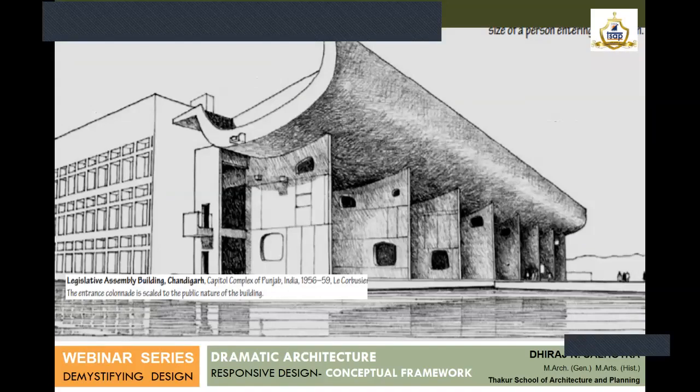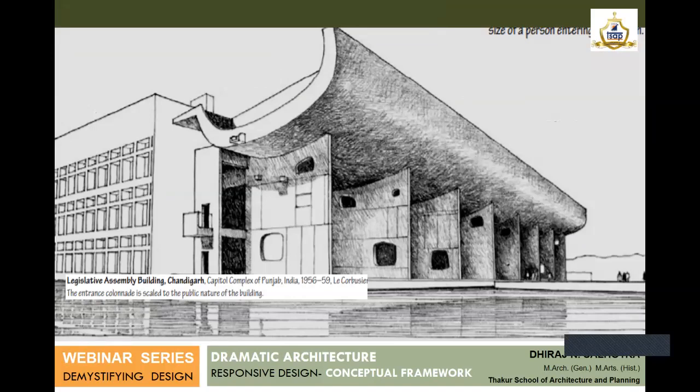This is the Legislative Assembly building by Corbusier. Corbusier is known to make use of sunlight and the texture of concrete in a very effective manner. Now, this is a building of national significance, and you can see the scale at which Corbusier works. Corbusier works on a dramatic architecture which is beyond the human scale. It is always monumental. So this is one such example. I want you to have a look at this sheen or shine which is there in this particular patch.